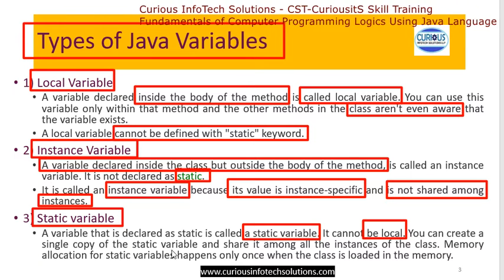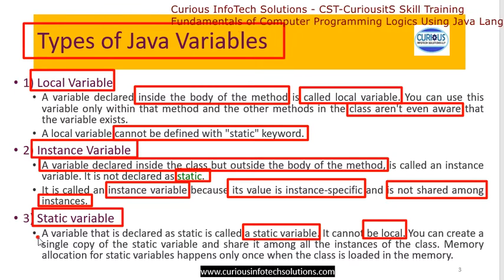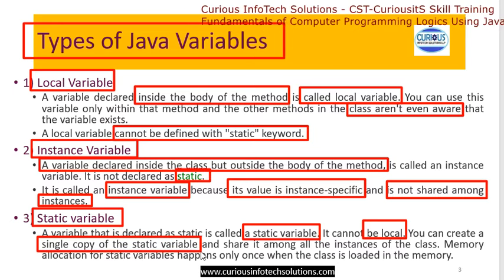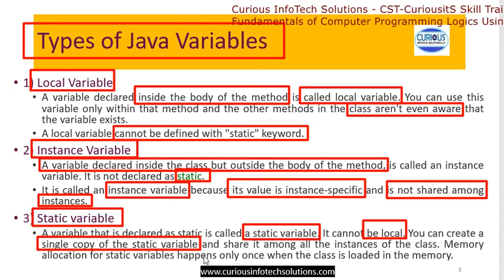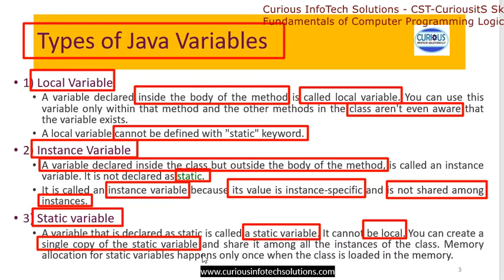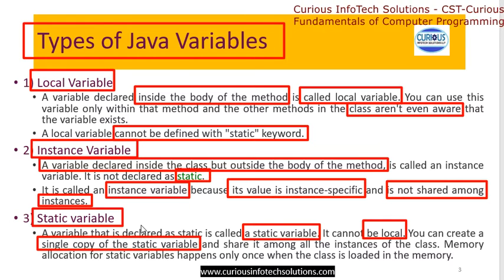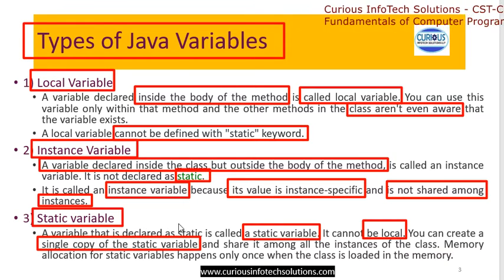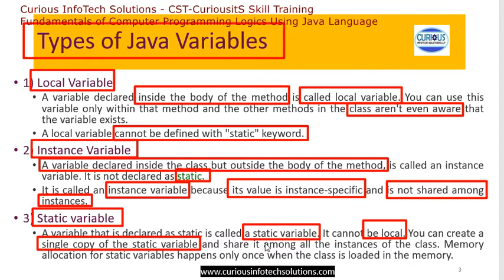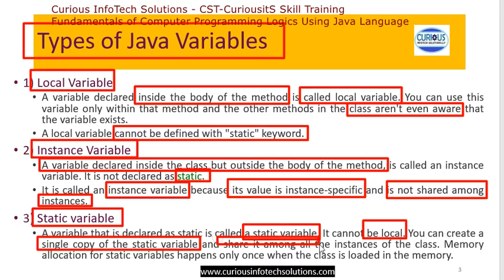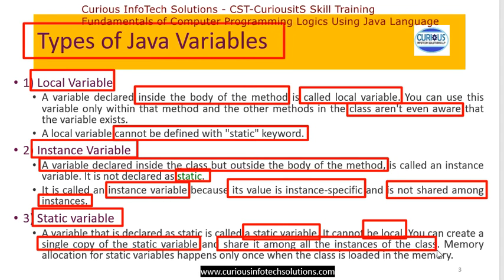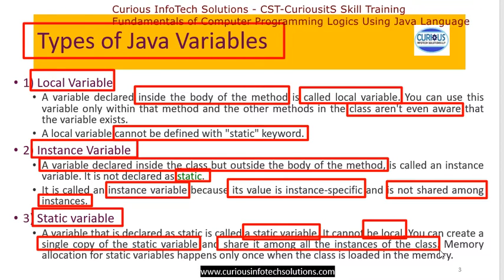And you can create a single copy of this static variable. Let's say we have three objects and they are all sharing this static variable. So all objects will get that shared memory. So this will be shared among all the instances of that class. So this is called a static variable.